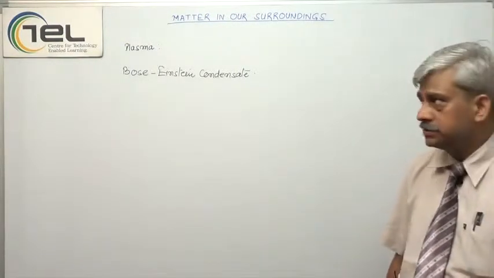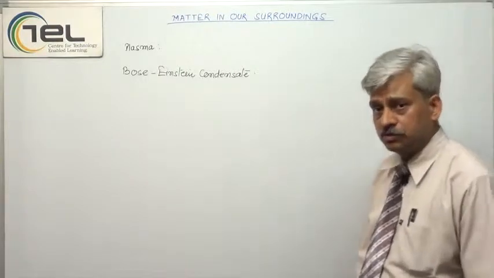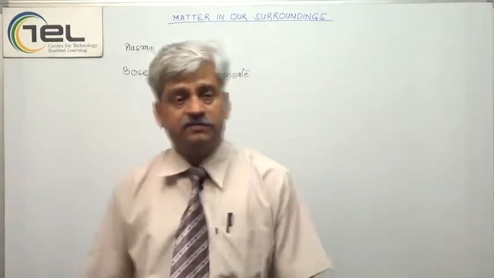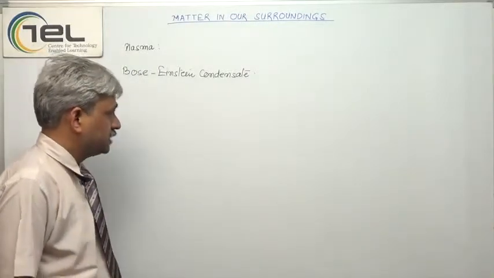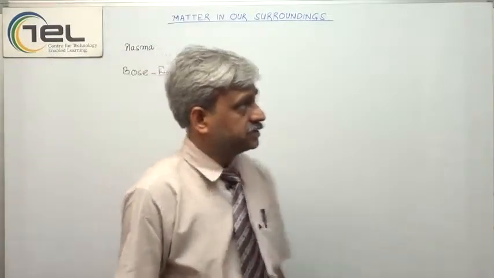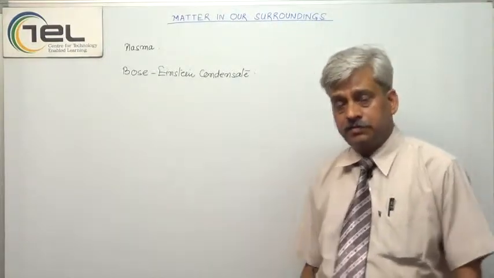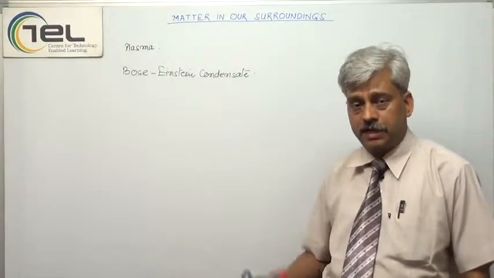So on these grounds, we conclude that we have overall 5 states of matter: the solid, the liquid, the gas, the plasma, and the Bose-Einstein condensate. That is now a reality. Bose-Einstein condensate is also a reality now.